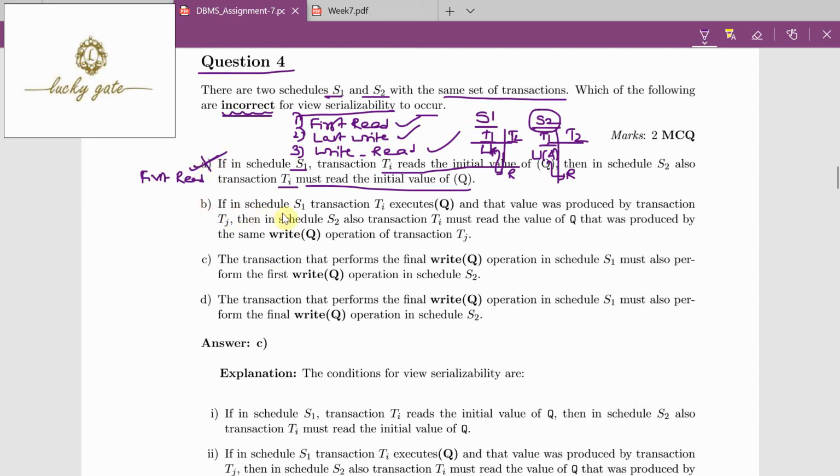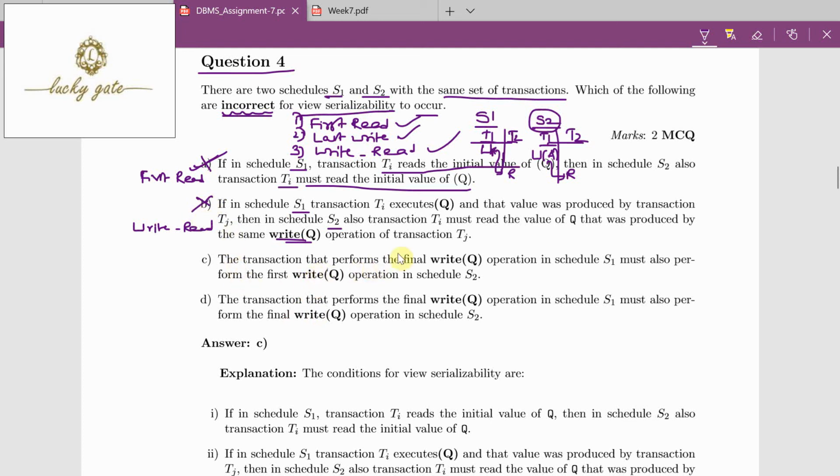Option B says, if in schedule S1 transaction Ti reads a value of Q that was produced by transaction Tj, then in schedule S2 also, transaction Ti must read the value of Q that was produced by write Q of Tj. So this is called the write read property. This is called the write read property of a view serializable schedule. This is also a correct sentence. The question is about incorrect, so option B is wrong.